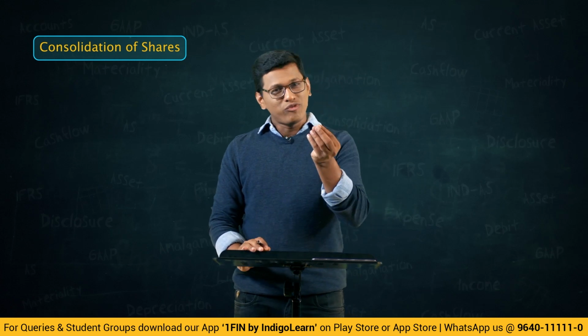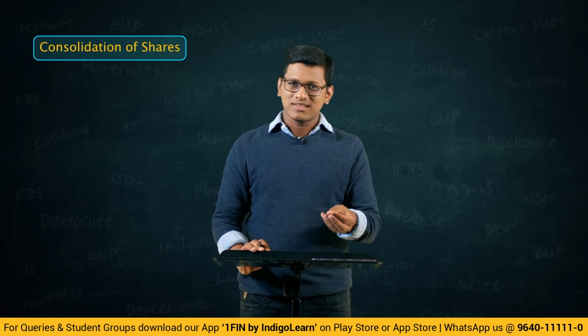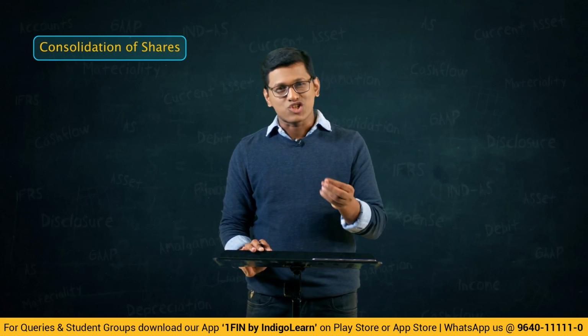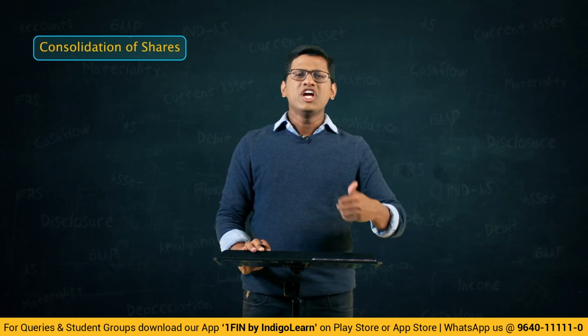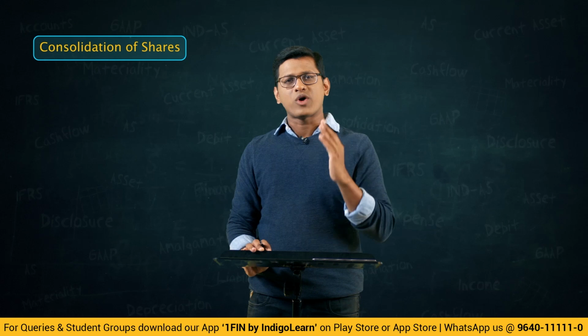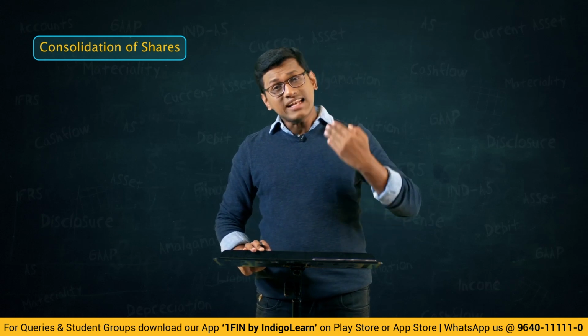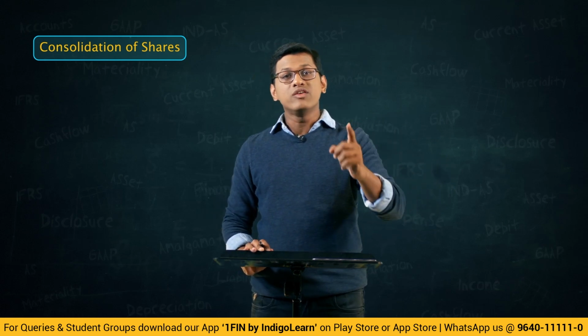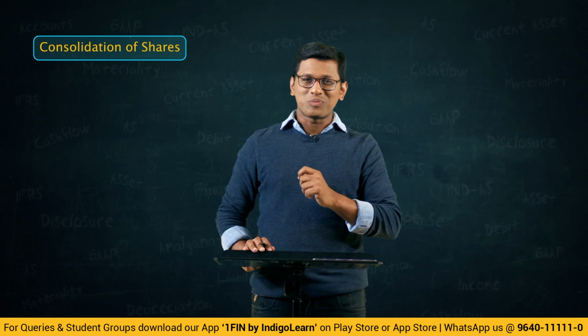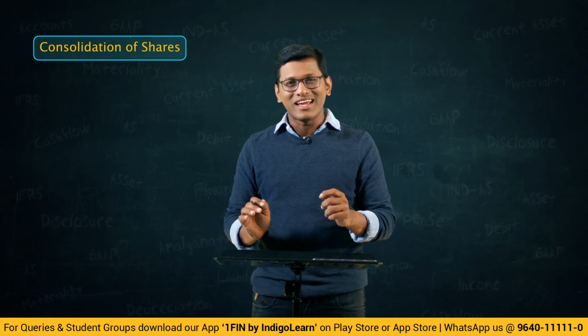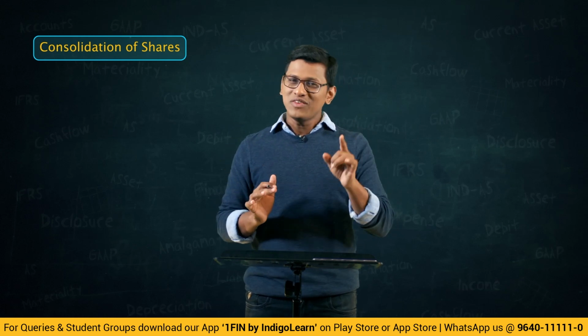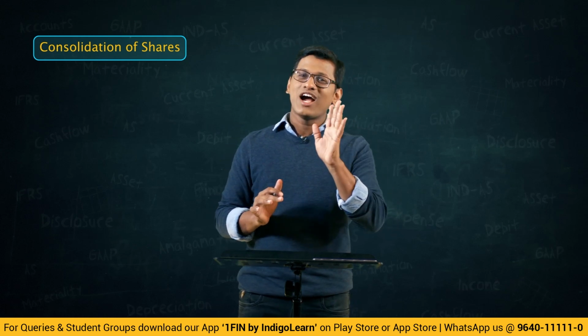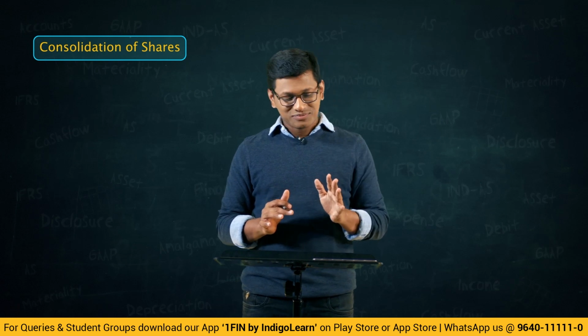So say if you have 10 rupee shares, right? So each share that you have is 10 rupees. You have 10 such shares and the company says, hey, you return 10 rupee shares what you have. If you return 10 rupee shares, we will give you one share of 100 rupees. That is what you mean by consolidation of shares. We will look into an example and understand how the accounting entries have to be passed.